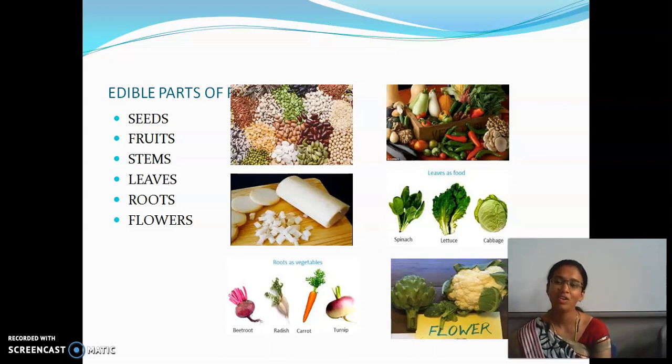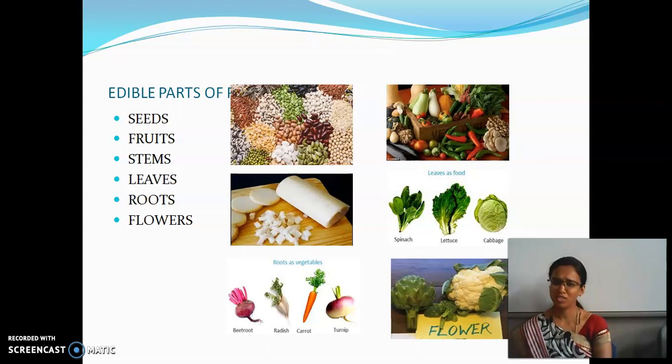Consider sugar cane as an example. From the stem of the sugar cane only, we are able to get what? Sugar. And one more example is the banana stem. Yes, it is a good medicine. All the parts of the banana are used as food. For example, on a banana leaf we put rice and eat. Banana flowers are also eaten. Banana is eaten both ripe and unripe. And the stem we can also eat.